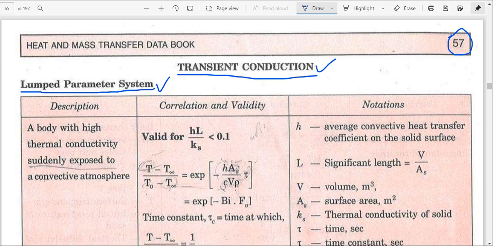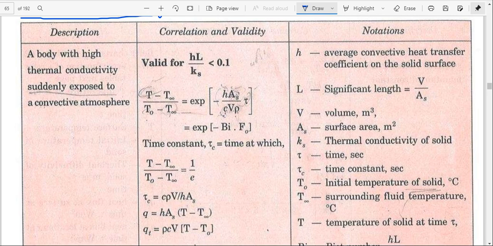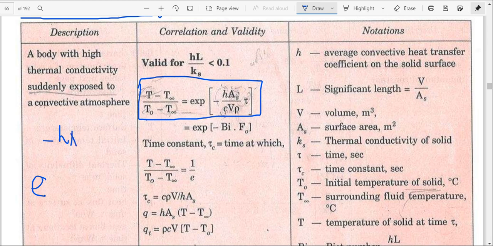Here the description reads: a body with high thermal conductivity suddenly exposed to a convective atmosphere. This is the equation. We already derived (T minus T infinity) divided by (T0 minus T infinity) equal to e power minus hAt over C times V times rho.